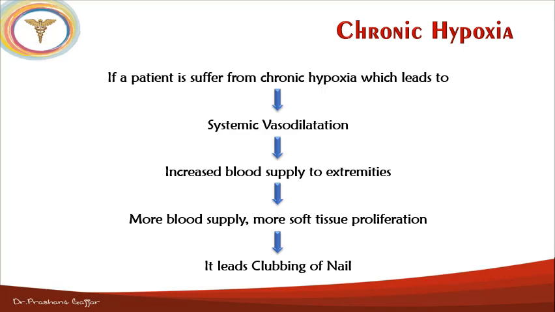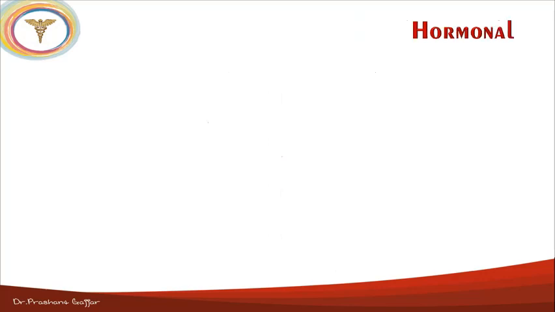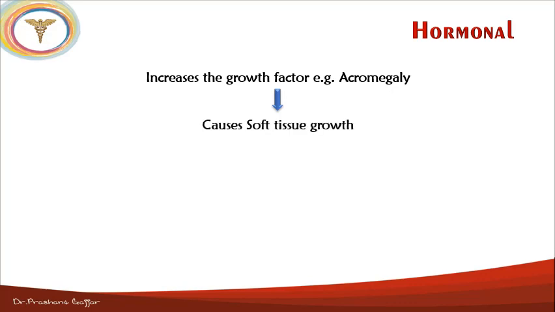Okay, now the last part, that is the hormonal changes. So in the case of hormonal changes, when the growth factor increases, like we can see in acromegaly, when the growth factors are increased, in this case again, the growth factor causes the soft tissue growth or soft tissue proliferation, and can cause the nail bed clubbing.